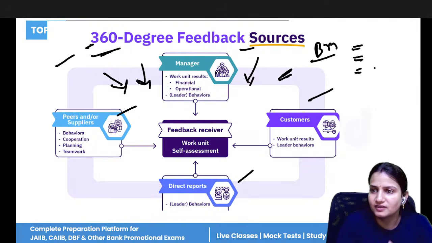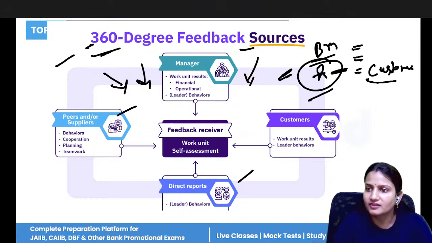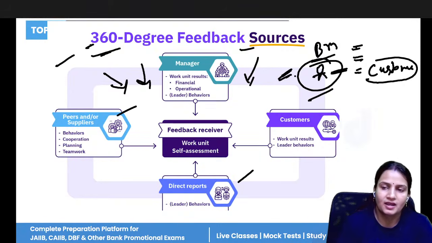Suppose the customer has said that this employee is good in all the things, but this employee does not know how to talk with the customers. Always in aggression this employee talks. This employee does not talk politely with the customers. So that is the feedback you have got from the customer.